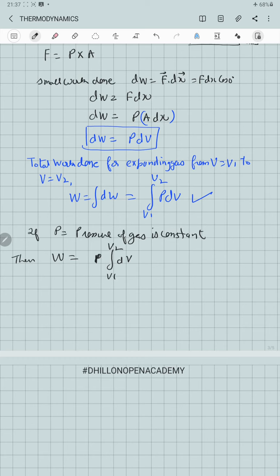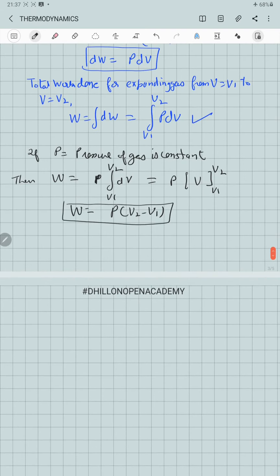The integral will be only for dV. It will be equal to P into V from V1 to V2, or W equal to P into V2 minus V1. This will be the expression for the work done.